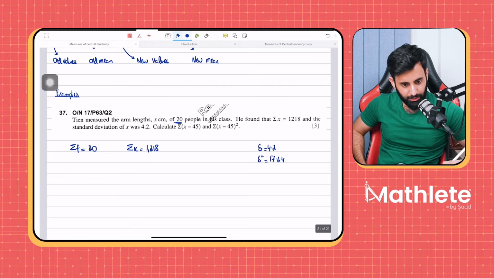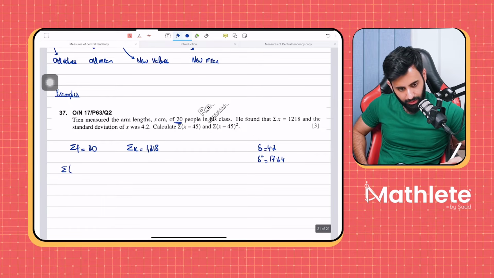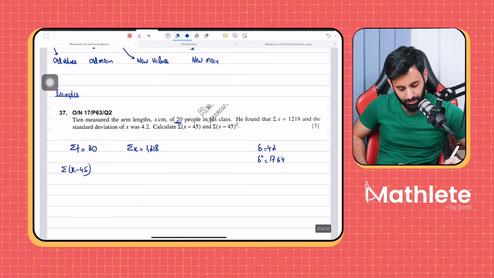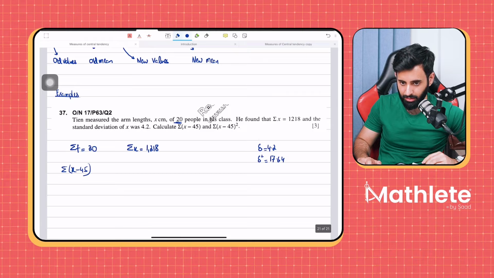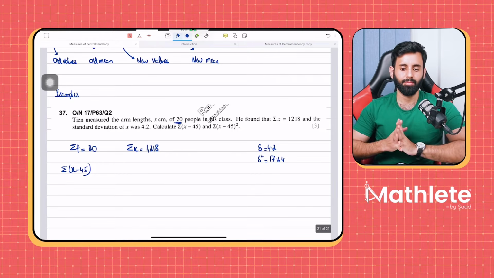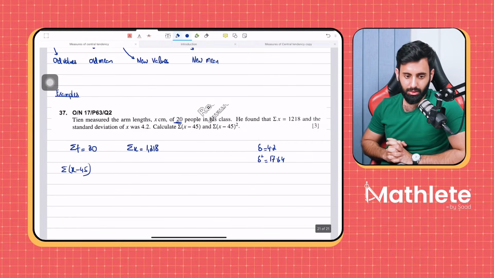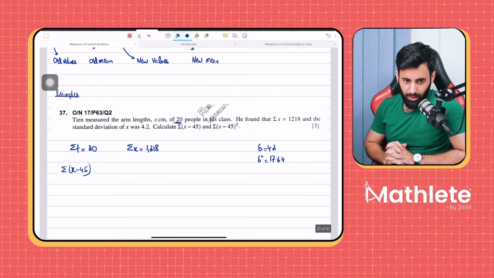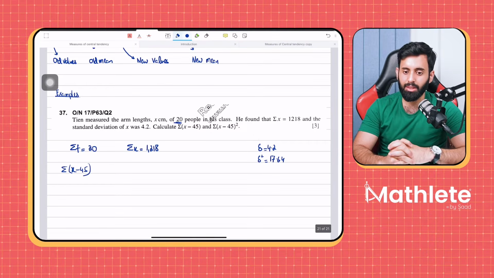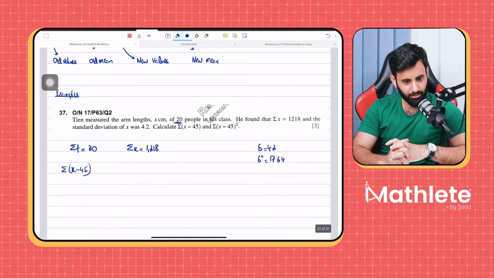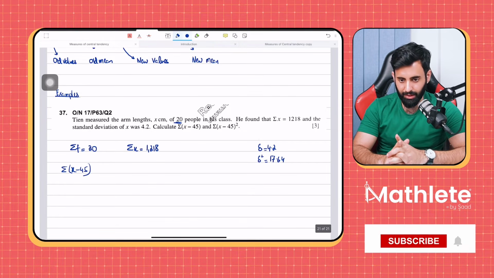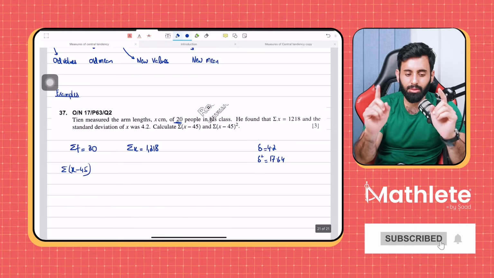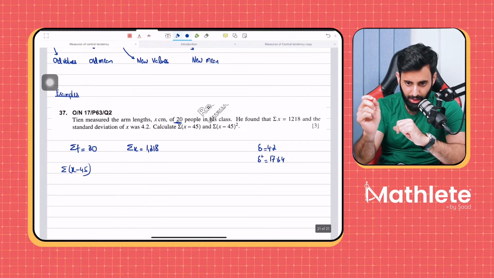Okay, now first of all, let's understand this. Summation X minus 45. What does this mean? First, explain to me, what does summation X minus 45 mean? Question for you guys. What does summation X minus 45 mean? Sum of all values of X with 45 subtracted. Yes, 45 has been subtracted from the original values.